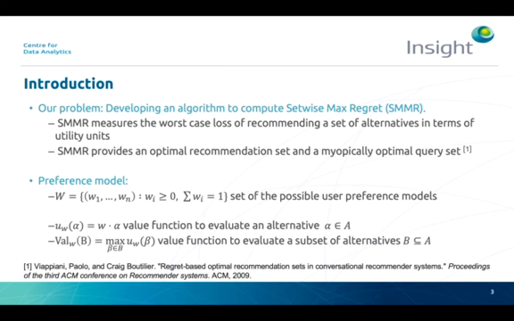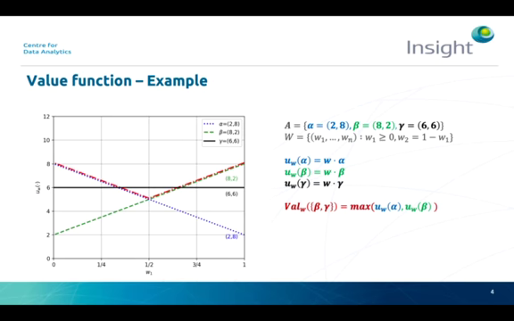Val w instead is a function used to evaluate a subset B of alternatives, and it corresponds to the maximum utility value we can get from alternatives in B, supposing a user preference w. For example, in this case we have a set of three alternatives evaluated with two criteria with a linear value function. The domain of the value function is expressed only with respect to w1, since the weights vector has to be normalized, and then w2 can be defined as 1 minus w1.